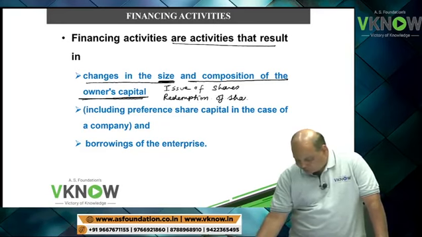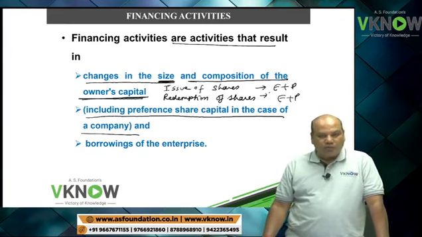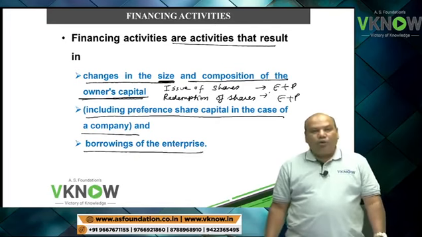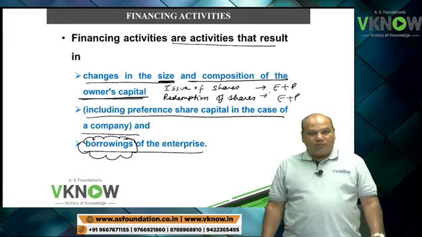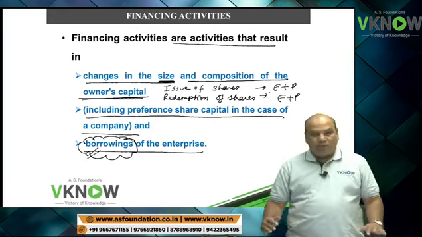And here shares will include equity plus preference share capital in the case of a company. So in a company form of organization, issue and redemption of equity and preference shares are always financing activity, and borrowing of the enterprise, that is the funds borrowed for your business, is also called financing activity. And of course, when they say borrowing, it means repayment of borrowing also.